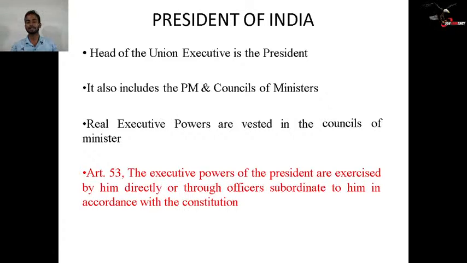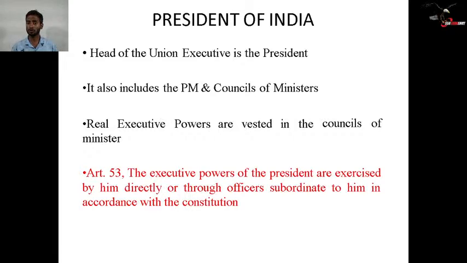For example, the defense forces, the officers and all defense personnel come under the executive personnel, like the IPS, Indian Civil Service, collectors, district magistrates, diplomats. These all come under the executive body. Who is the head of this executive body? The President of India is the head of the Union Executive. It also includes the PM and Council of Ministers.